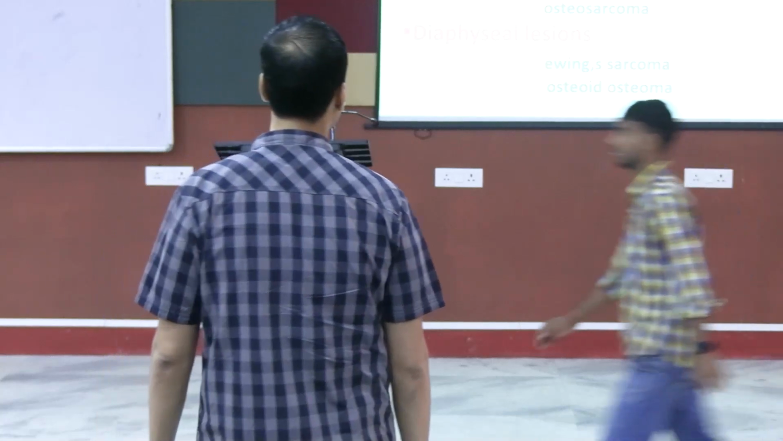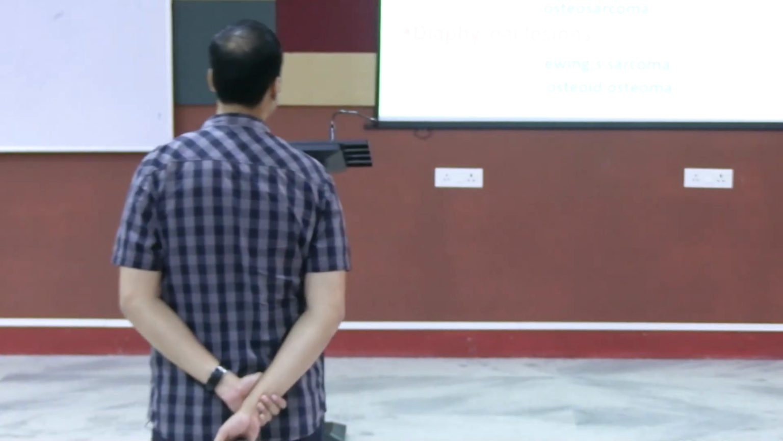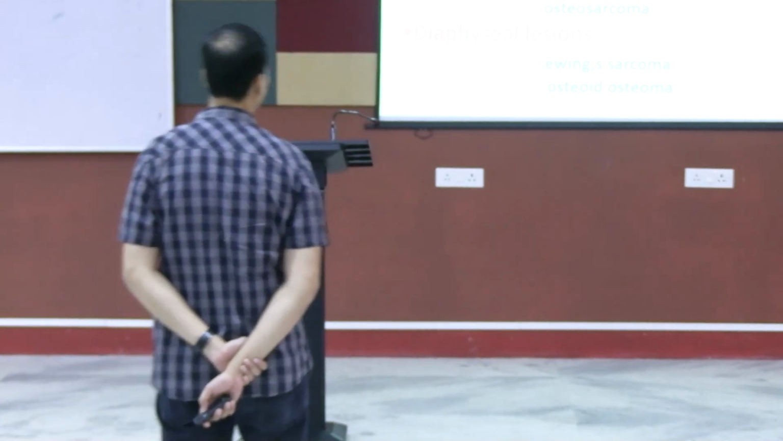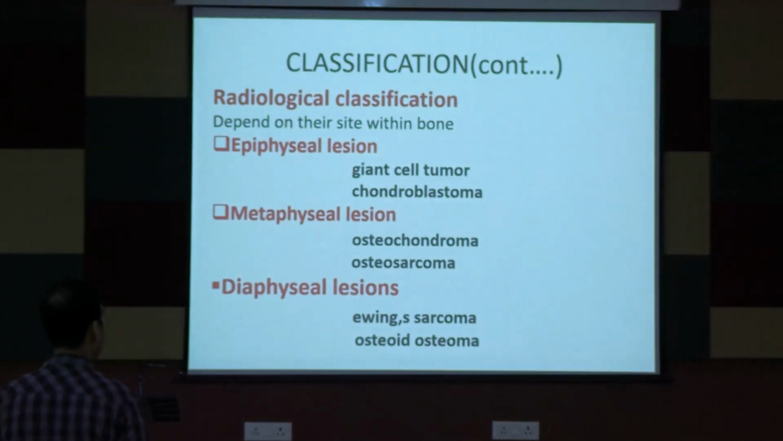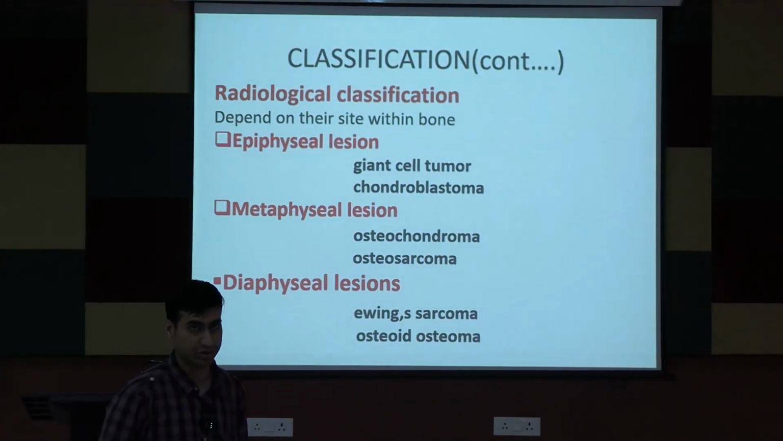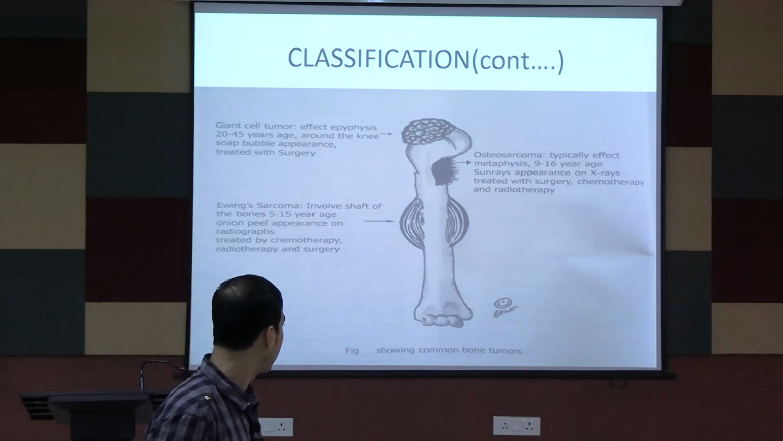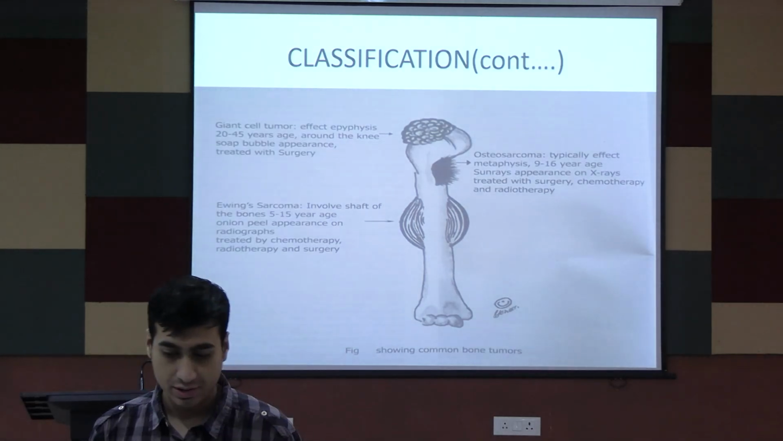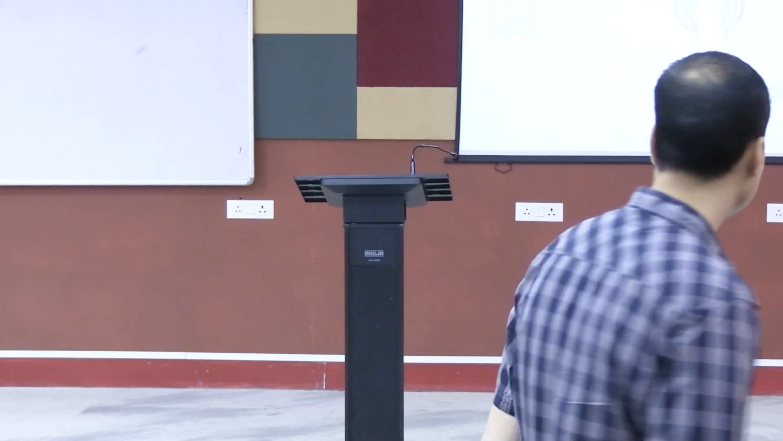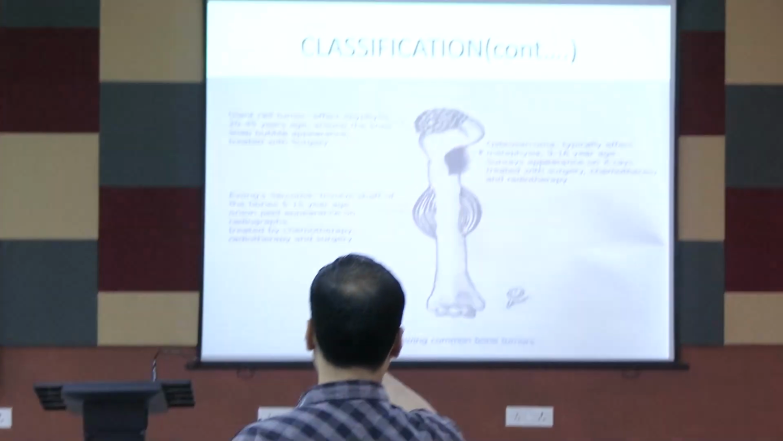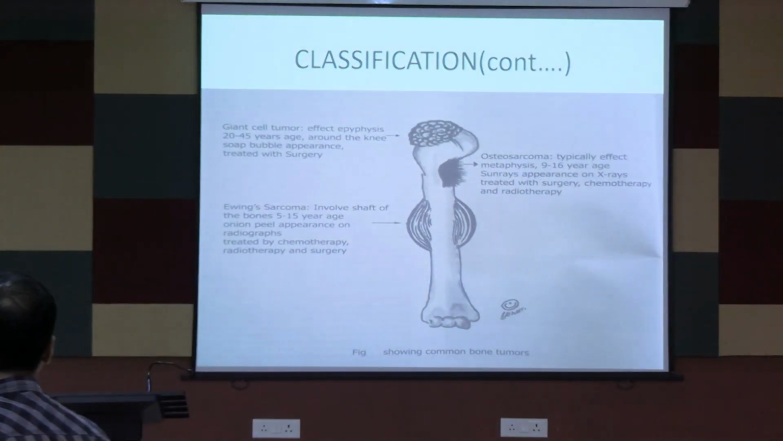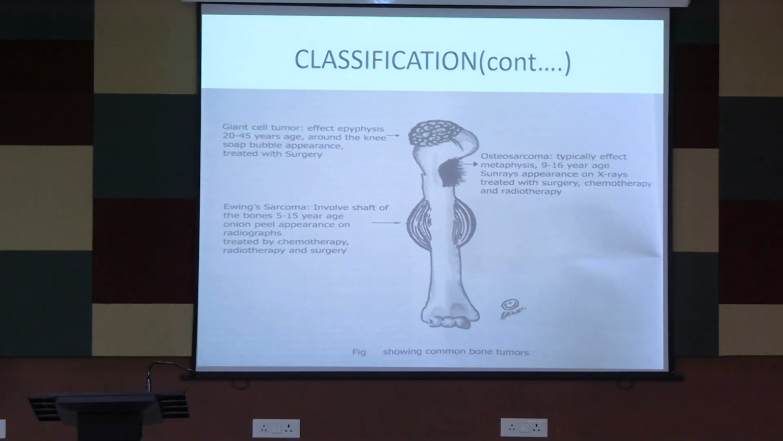So epiphyseal lesion, chondroblastoma, giant cell tumors; metaphyseal lesion, again osteochondroma, osteosarcoma; diaphyseal lesions, Ewing sarcoma and osteoid osteoma. Okay. So these are some important things. So this is just a pictorial depiction of how you get it. So I think you guys would have read onion peel appearance. Yes. So where do you see it? Onion peel appearance, you see it's classical in Ewing sarcoma. So that is in diaphyseal region. See, Ewing sarcoma involves the shaft of the bones, 5 to 15 years of age, onion peel appearance on radiographs.